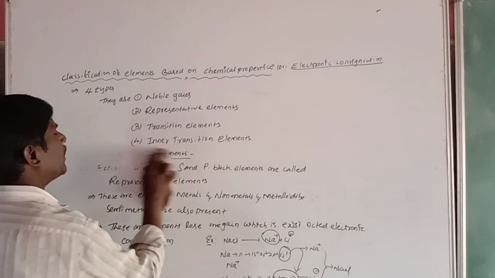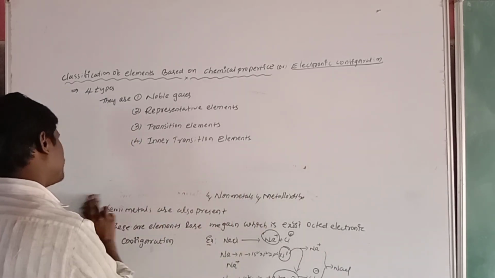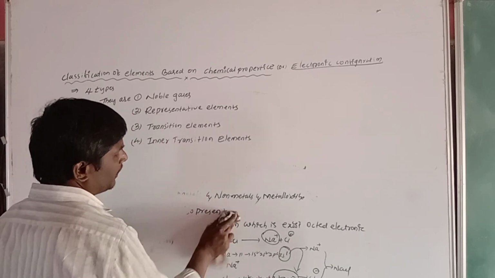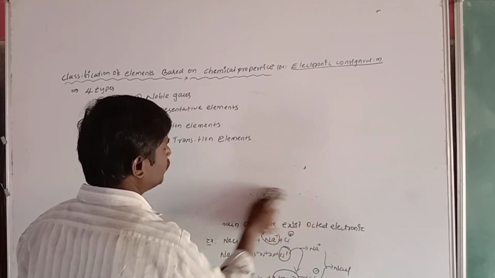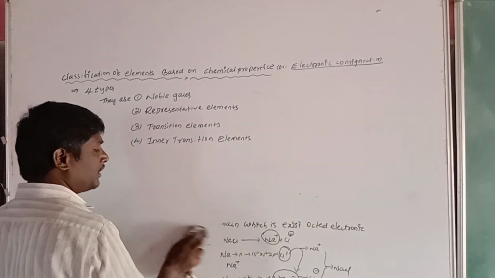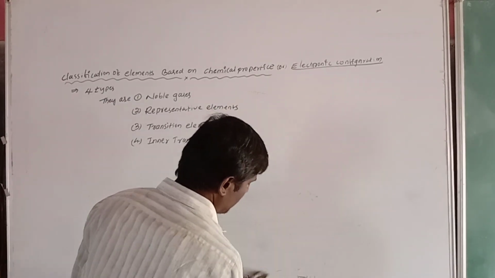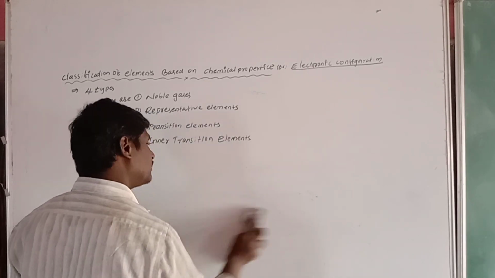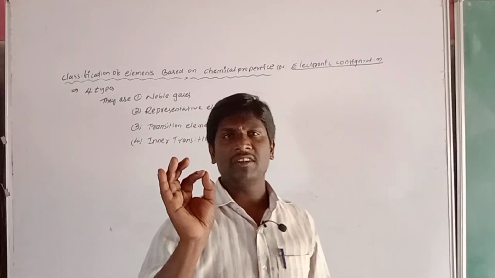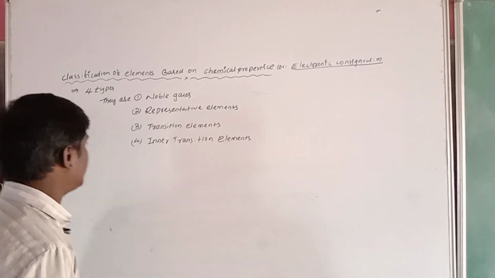Now, what is the third one? The third one is transition elements. It is a very important topic, and also very important for the IPE examination, an 8 marks question. It is very easy, don't worry about that. What is meant by transition elements? Once again I recall: partially filled d block elements are called transition elements.